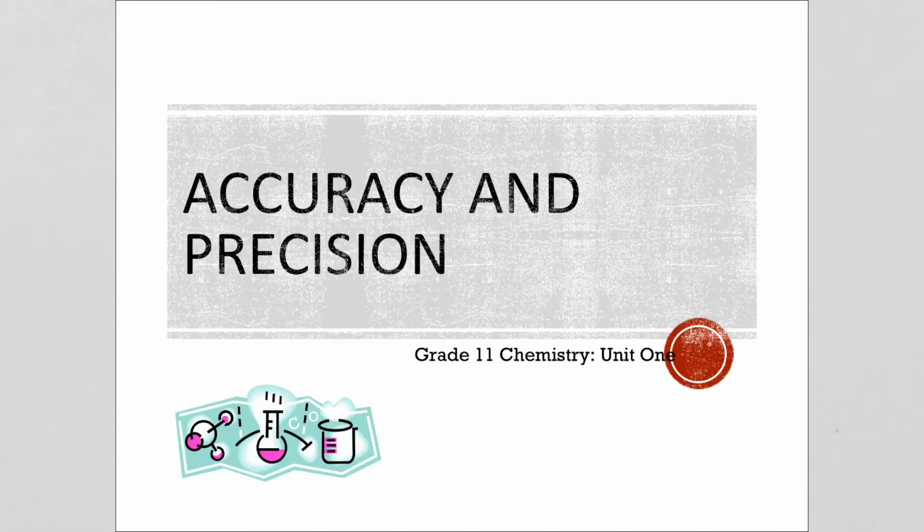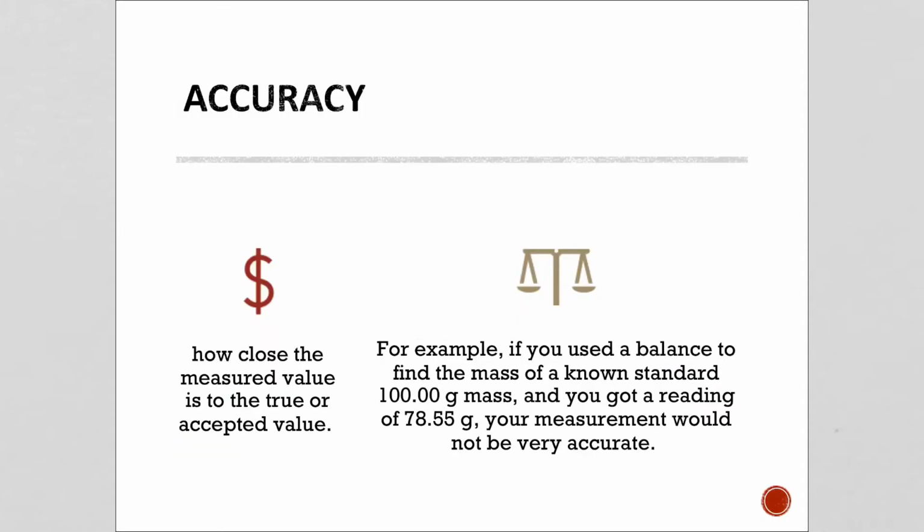In this video, we're going to talk about the importance of accuracy and precision and to discuss the concept of significant digits. So accuracy is how close the measured value is to the true or the accepted value. So for example, if you used a balance to find the mass of a known standard 100-gram mass and you got a reading of 78.55 grams, your measurement would not be very accurate.